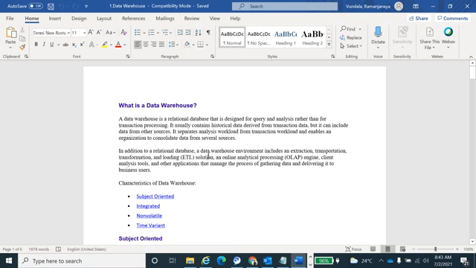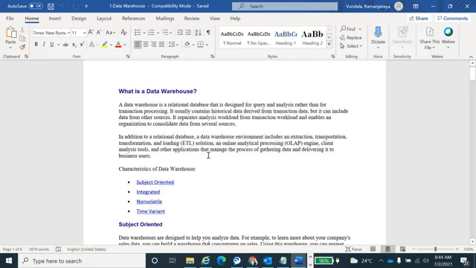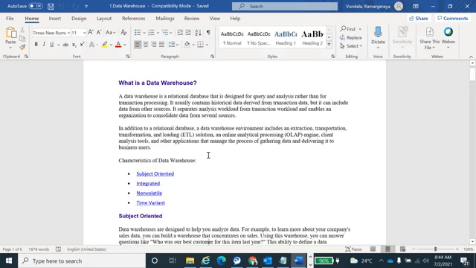Okay. So coming here, in a data warehousing project there are some characteristics. Any data warehousing project has to follow these characteristics, then only we call it a data warehousing project.